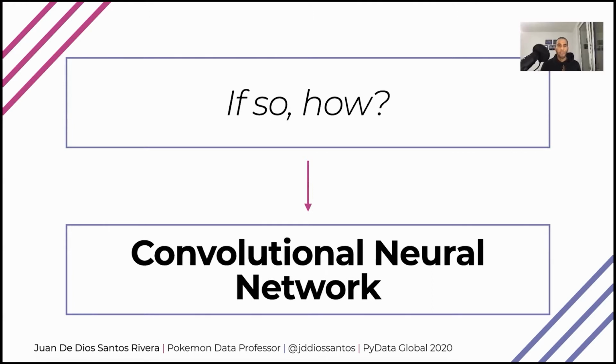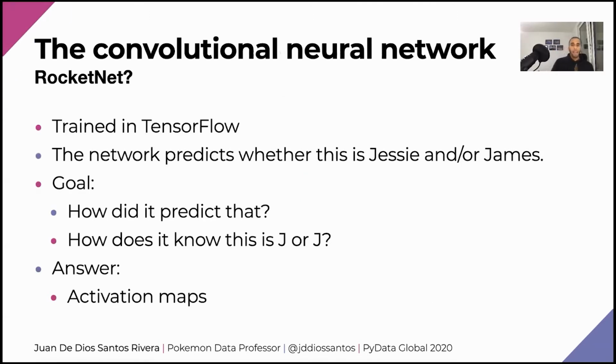Then for the second part, if so, how? And here I have this network, which I'm calling RocketNet, and I train it in TensorFlow. The network is just going to solve an image classification problem, meaning that it's going to predict whether this is Jesse or James. However, as I said before, the actual goal here is to know how it is predicting that. How does it know that it's Jesse and James? And the answer lies in the activation maps.